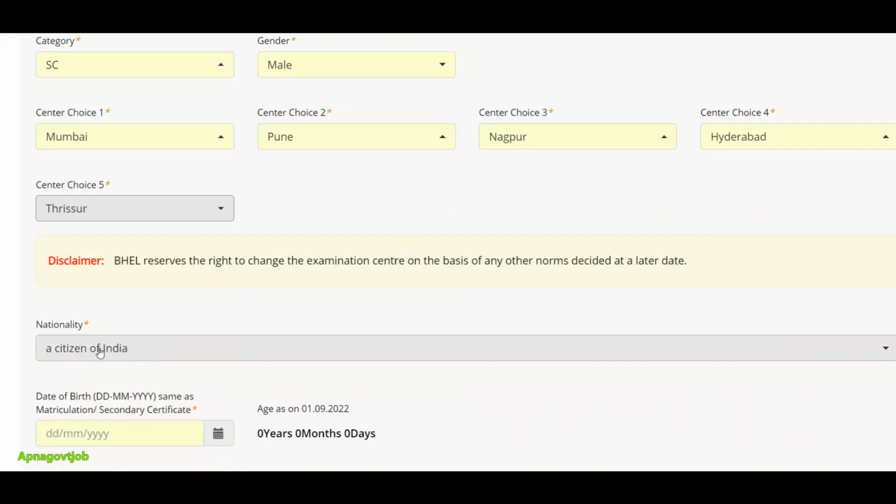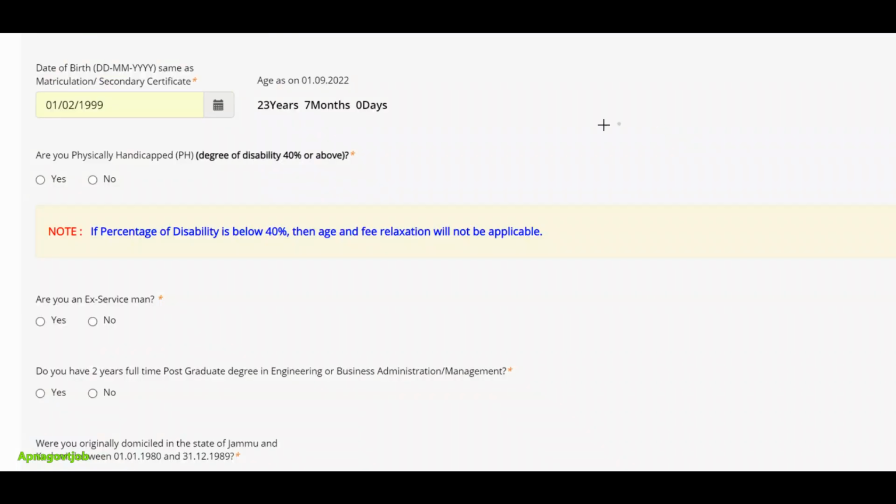Then select your nationality. Okay, already it is selected as Indian. Then here you will enter your date of birth and it will be calculated as on 1st September 2022, which is the cutoff date for your age limit. Okay, so just select your date of birth with the help of this calendar. Here you can see they automatically calculate your age limit for you when you select your date of birth.